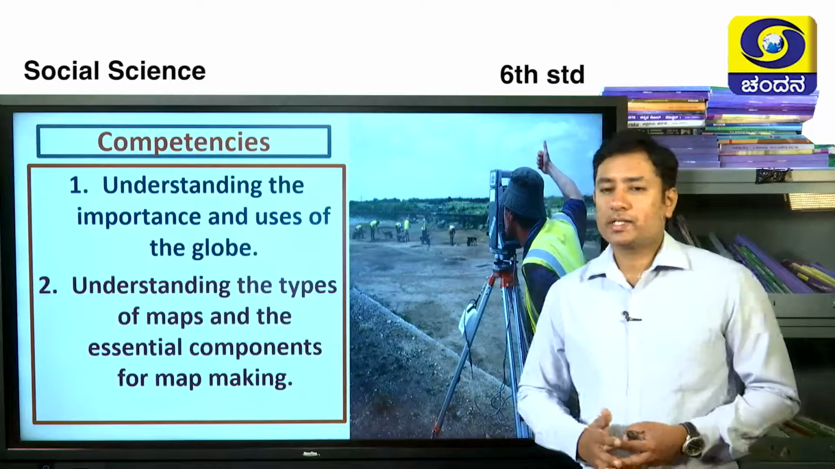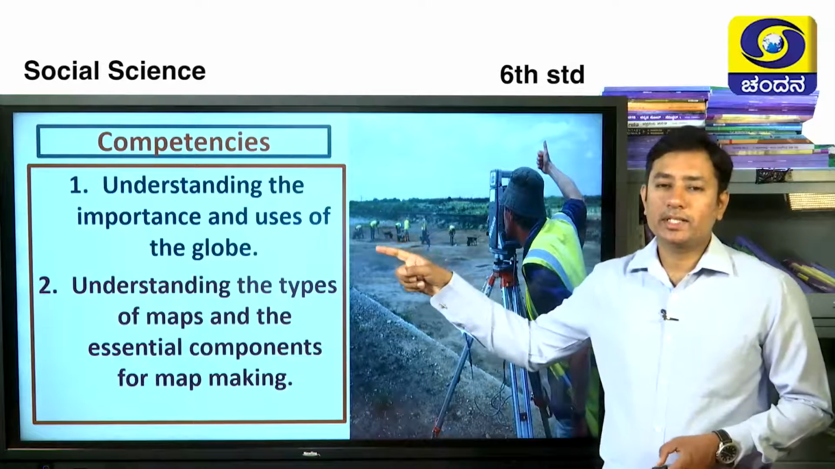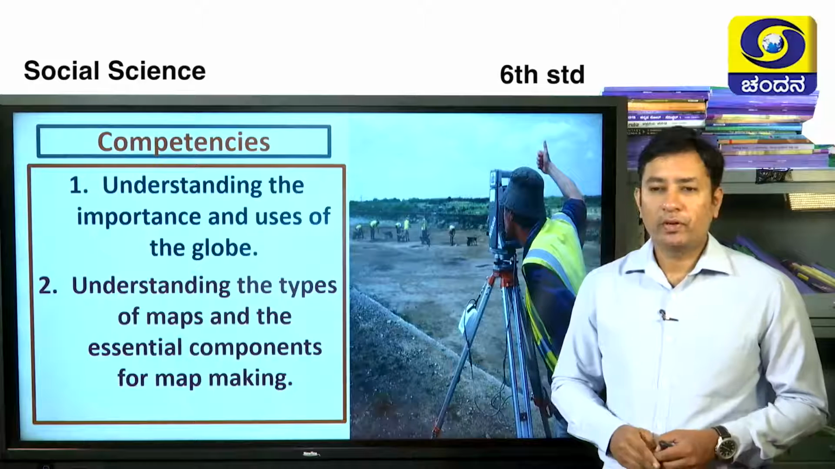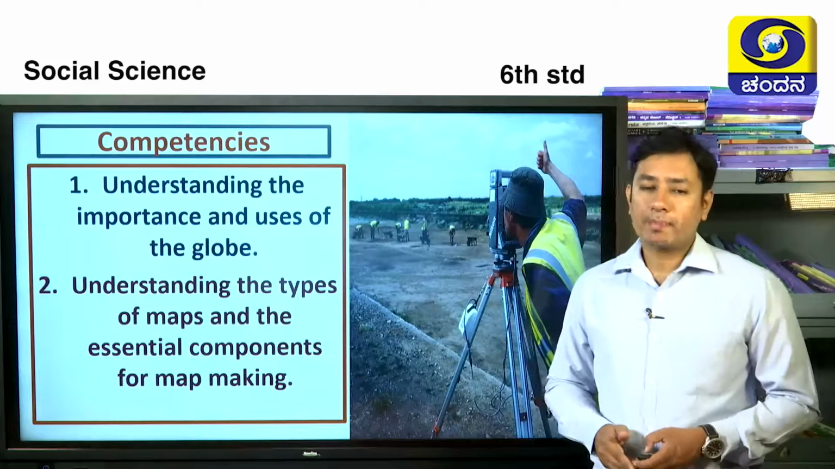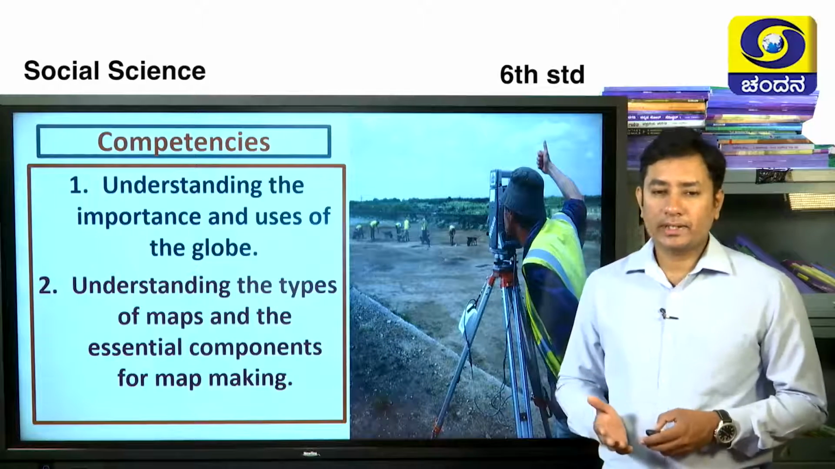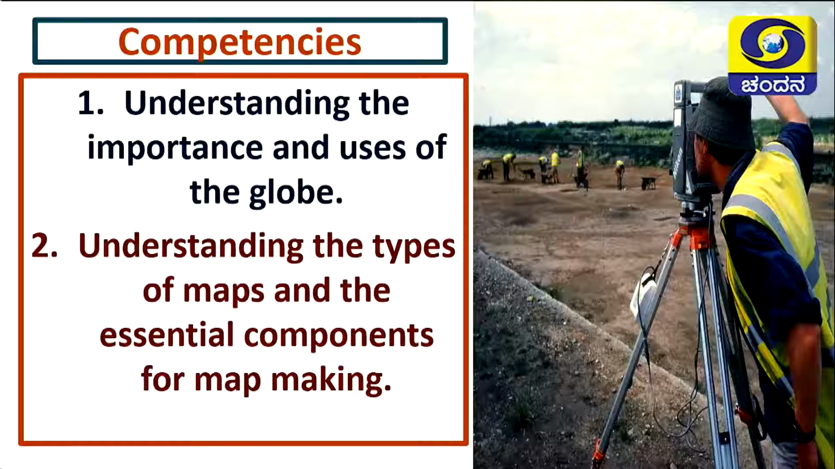Next, the competencies. What are we going to learn today? First, understanding the importance and uses of globe. The second one is understanding the types of maps and essential components of map making. See, here is the picture. Here a person, he is called a surveyor. You know, he is marking the places and he will put the same places on a piece of paper.